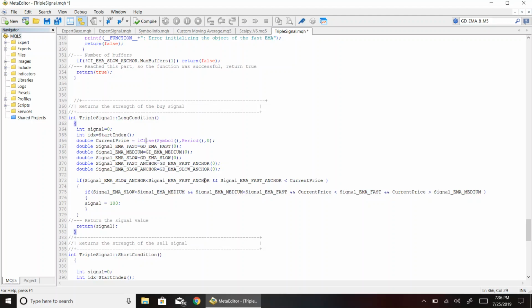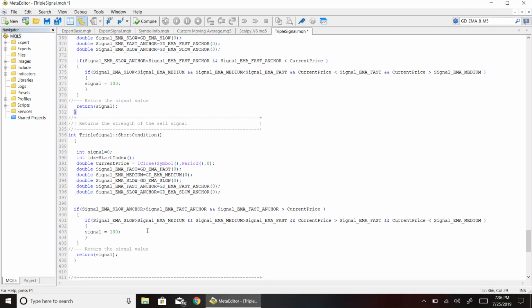This variable signal can be any number from 0 to 100, indicating how likely the expert advisor should buy or sell in the short condition function. Currently, we only use one binary pattern that is either a buy or it isn't. If more patterns need to be added, you can do so in the same function.